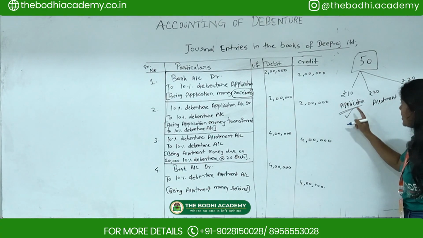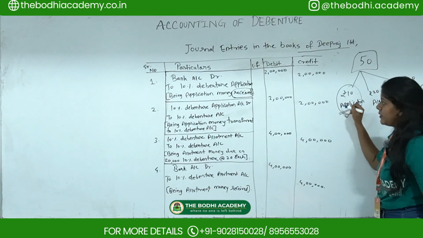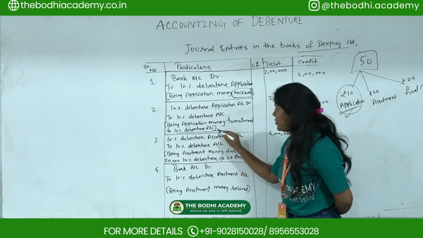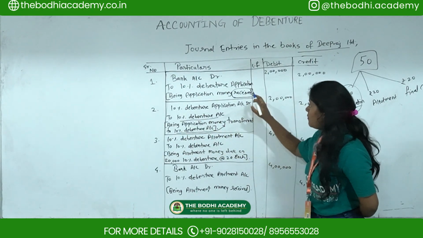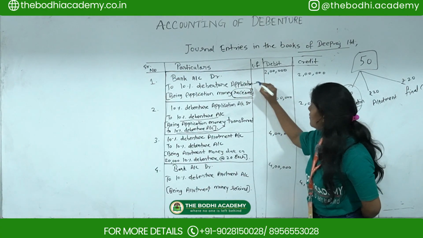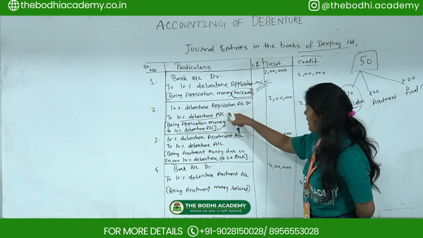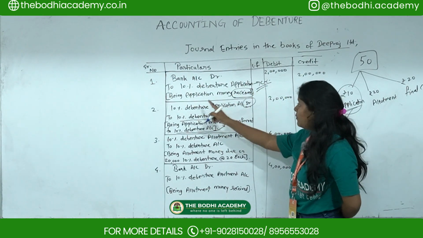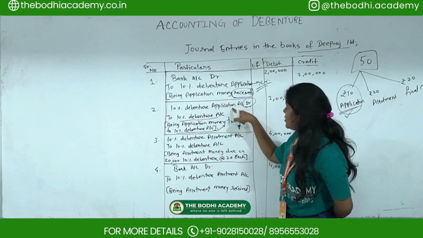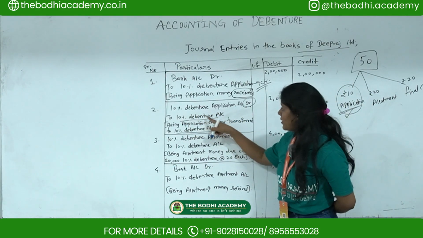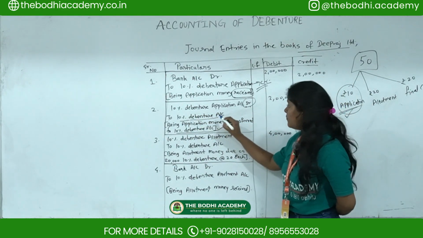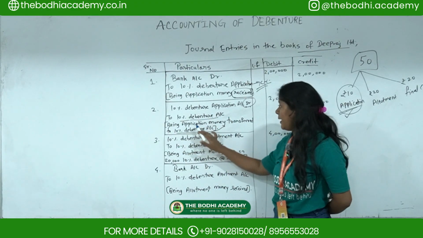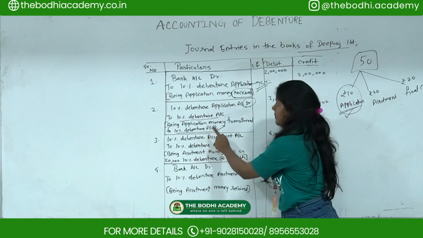So here the first entry you have to pass is on application. The second one, you always have to transfer this into the 10% debenture account. Whatever we have credited, now you have to debit it. Here we have credited 10% debenture application account, so now you debit 10% debenture application account to 10% debenture account. Now we have transferred this to debenture account, and you write the narration: being application money transferred to 10% debenture account.